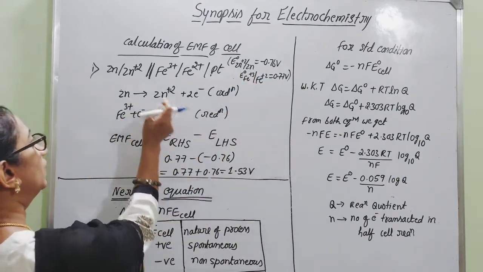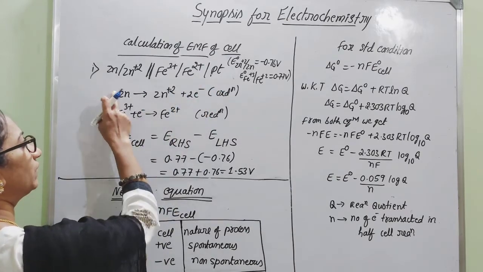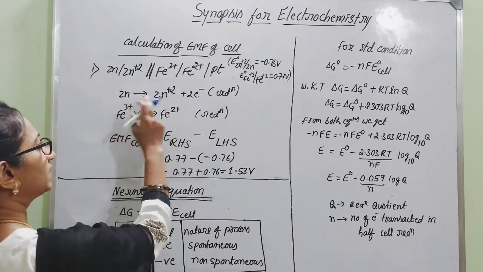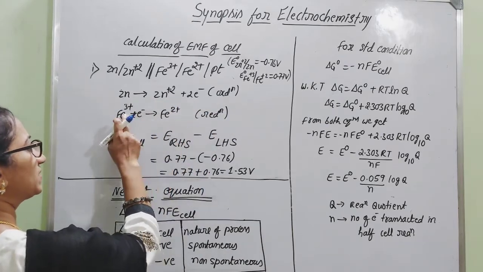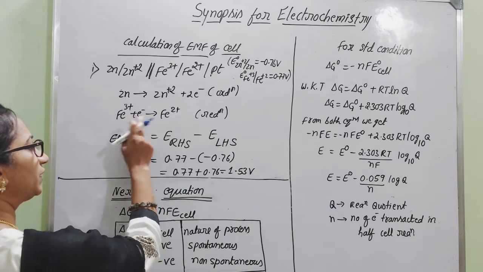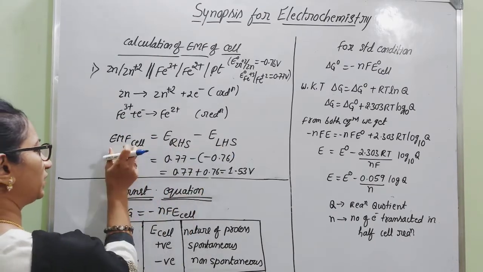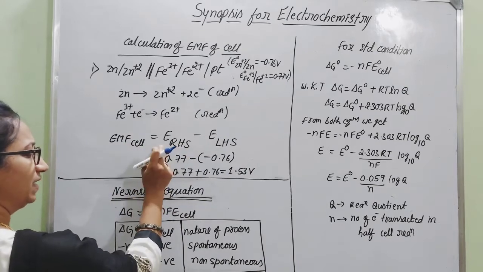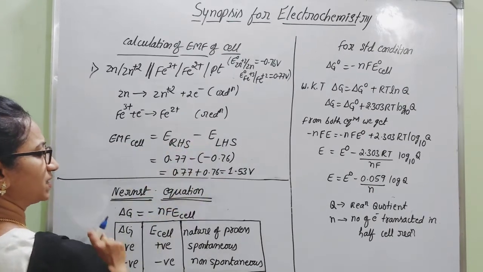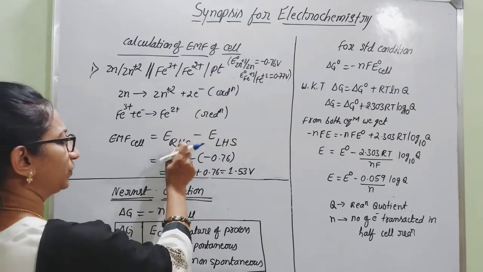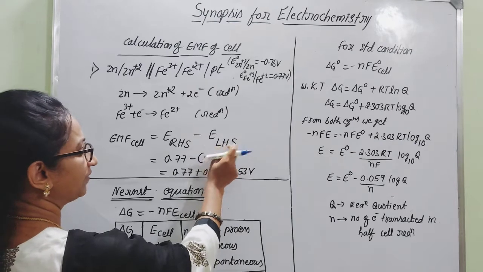And here, as you know, according to this cell representation, the left hand side electrode will undergo oxidation. Hence zinc is undergoing oxidation and iron is undergoing reduction. Fe plus 3 is converting to Fe plus 2, that is ferric into ferrous. Here the EMF of the cell is given as E RHS minus E LHS: electrode potential of the electrode on the right hand side minus electrode potential of the electrode on the left hand side.